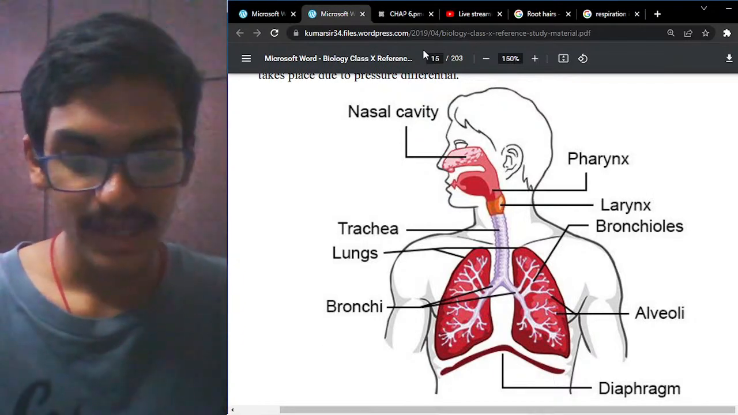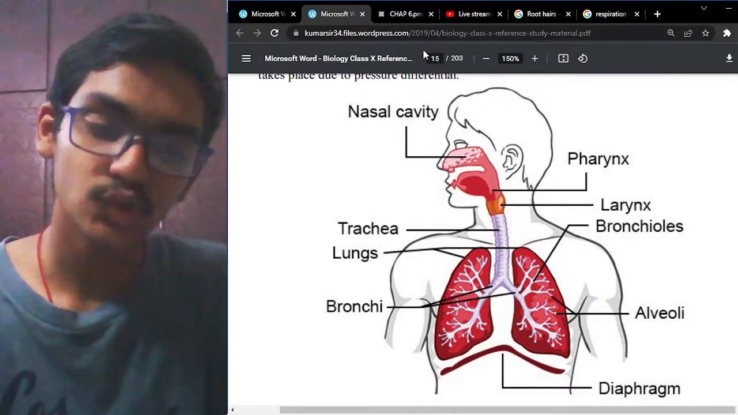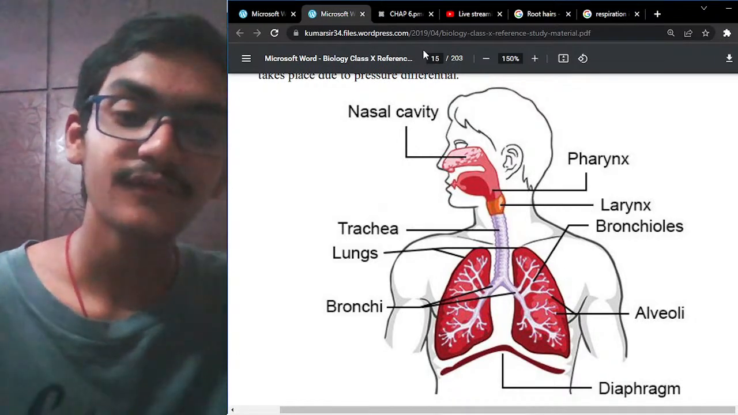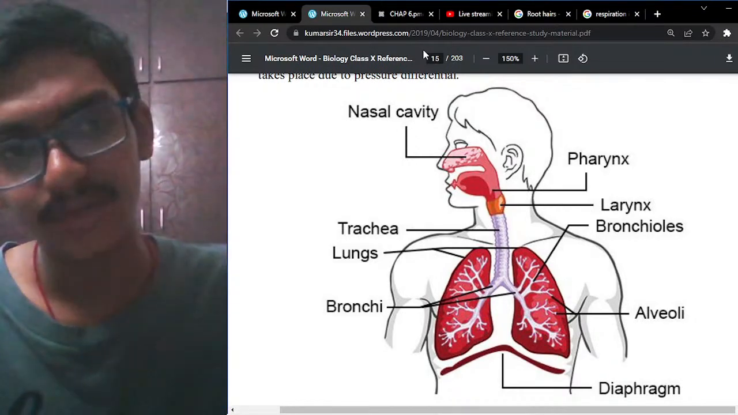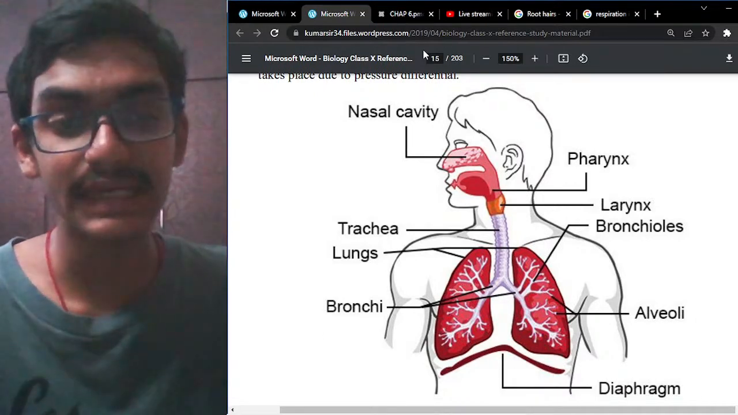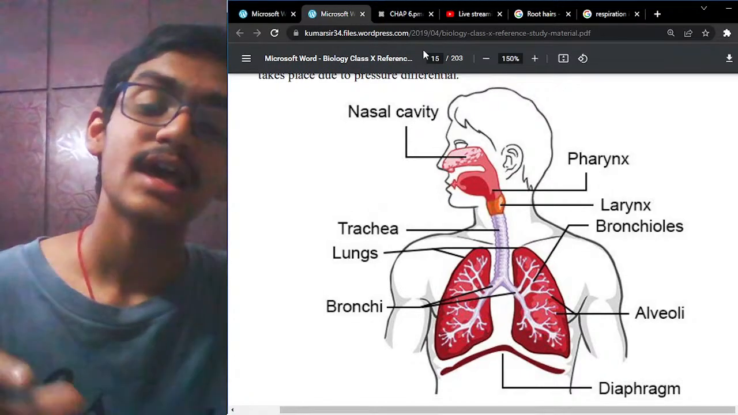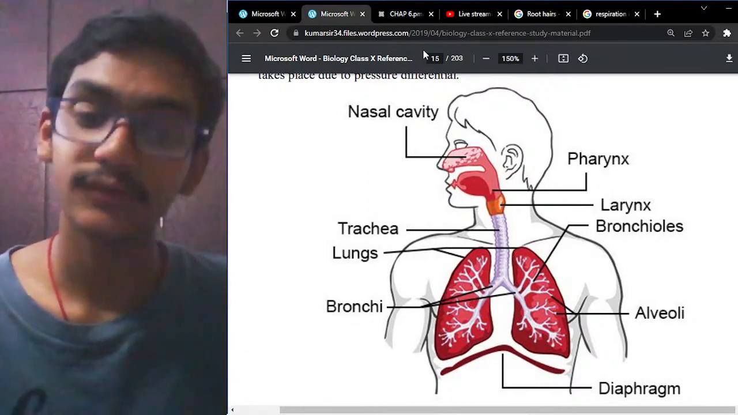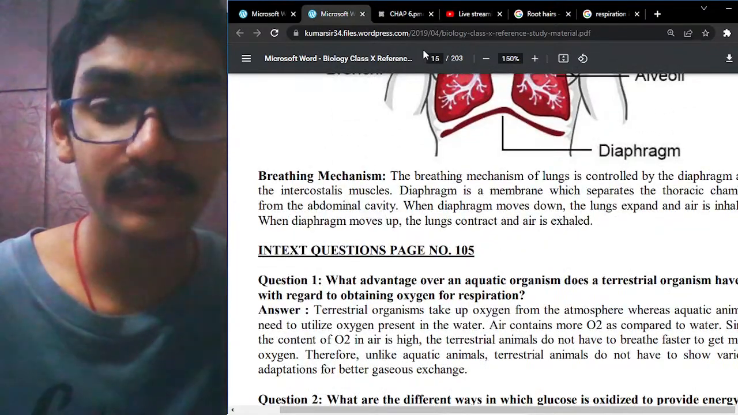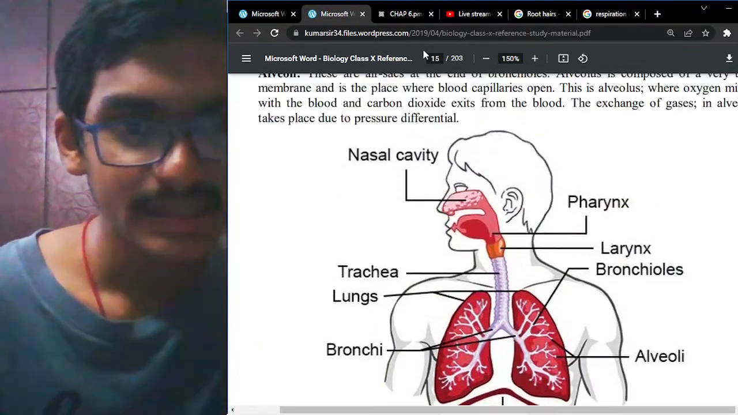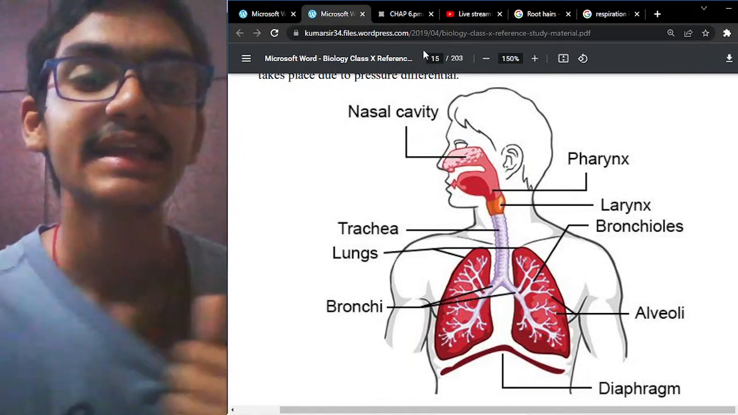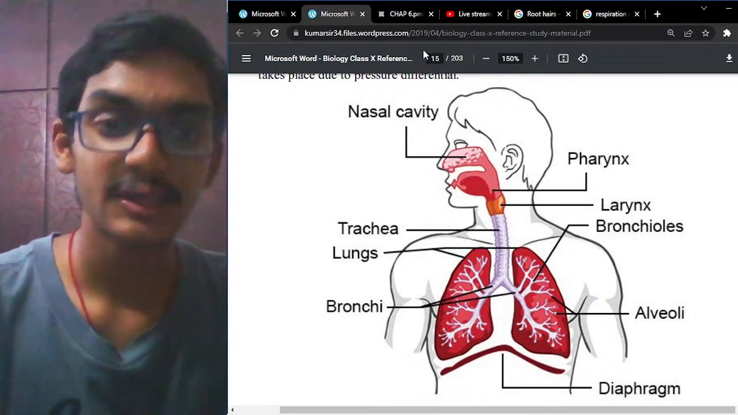Let's do one thing. I'll first define every part and its function, how the air will pass, and after that we are going to see what the ribs are and how the ribs and the diaphragm are involved. After that we'll go into the deep end, and then to the breathing mechanism. Let me explain each and every part. First, the nasal cavity.